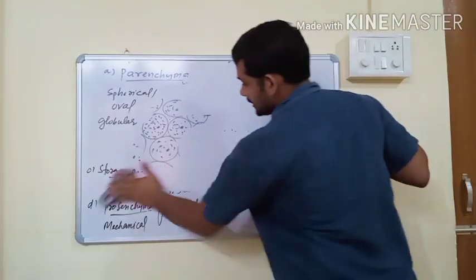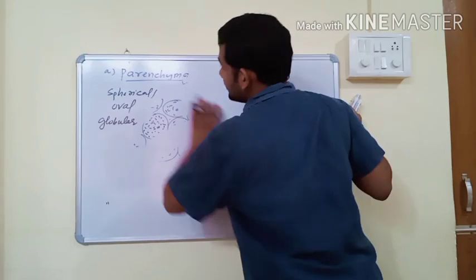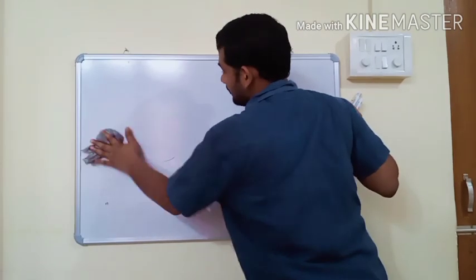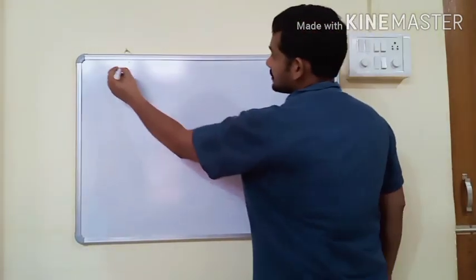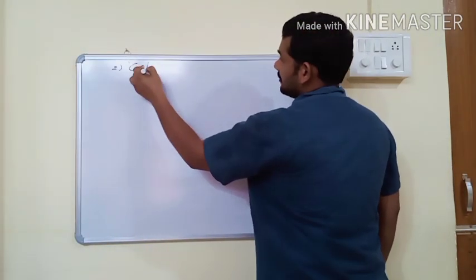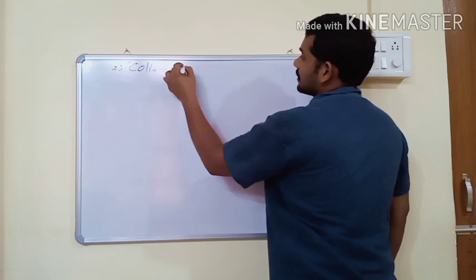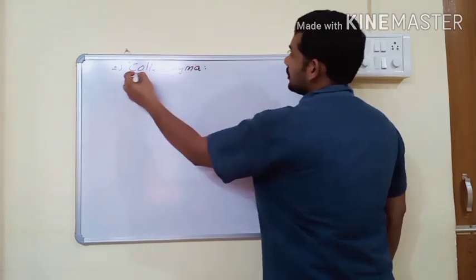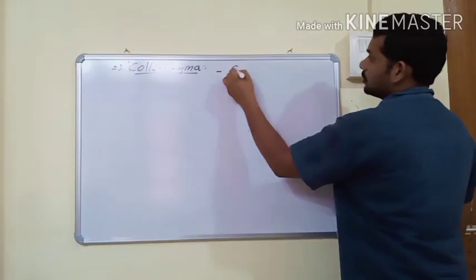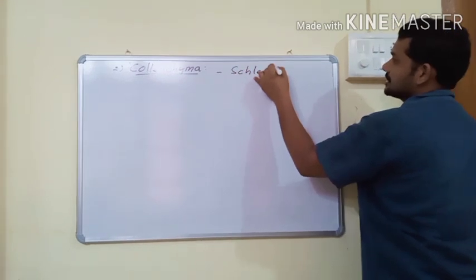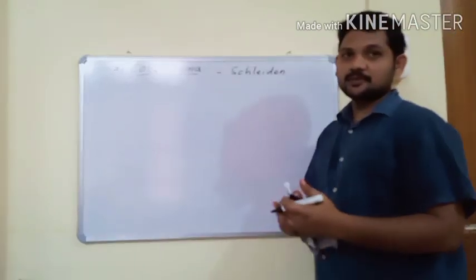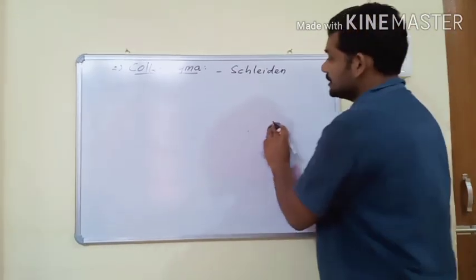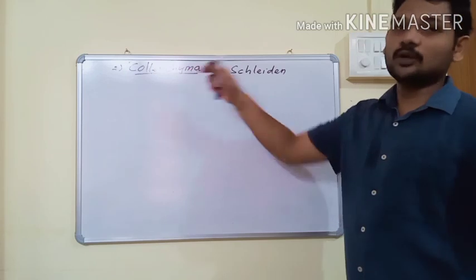And the second simple permanent tissue is collenchyma. The term collenchyma was given by Schleiden, who also proposed cell theory. Cell theory was proposed by Schleiden and Schwann, and Schleiden also gave the term collenchyma.